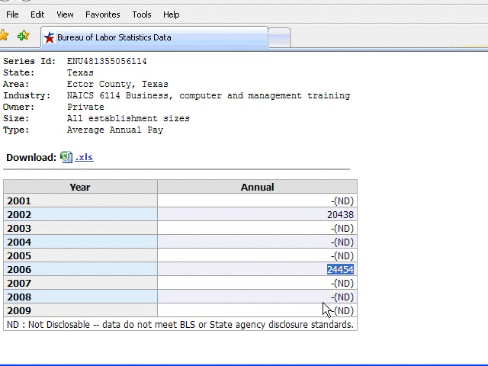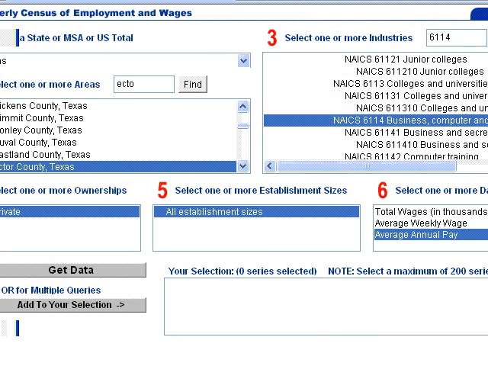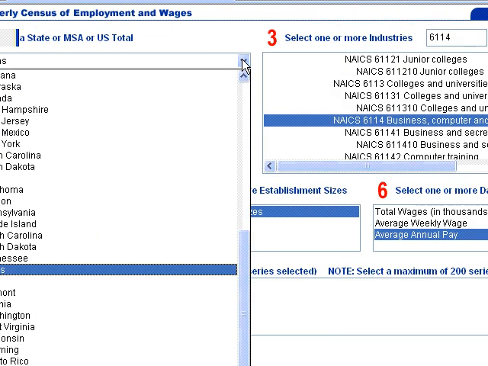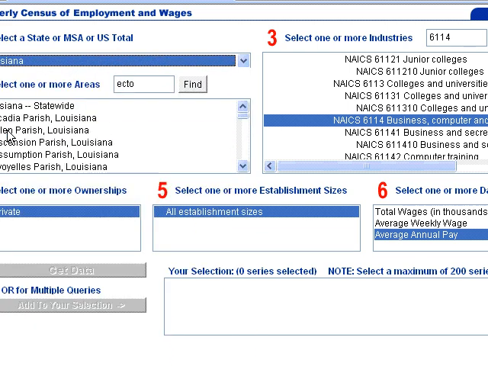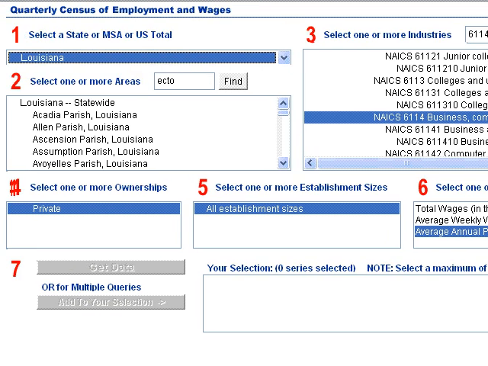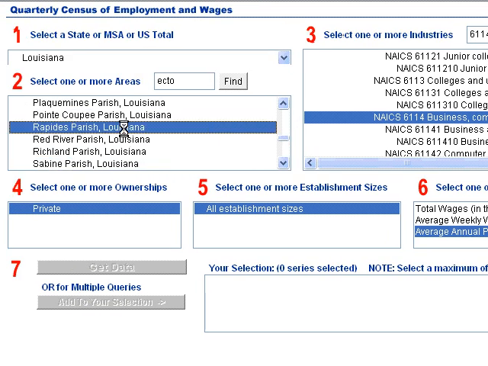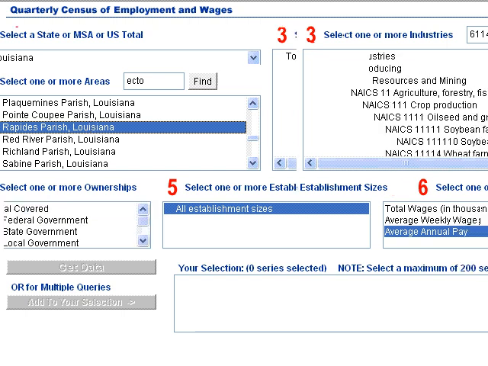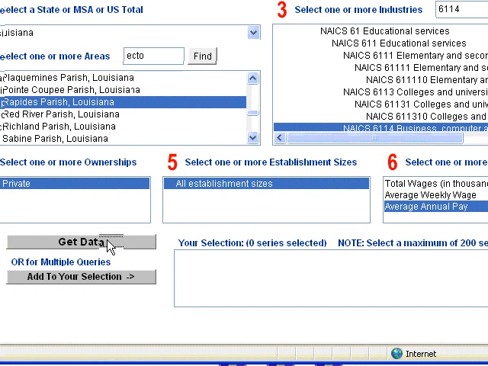So we don't really have a good idea what it is today, but if you look at it, well, let's go back and I'll show you that. So we'll stick this over here on the side for a second. Let's come back here to Louisiana. Oops, I'm a little out of bounds here. All right, let me scoot over. Louisiana. Let's go down and grab Rapides Parish. Okay. Hang on with a 6114. Okay, get the data.